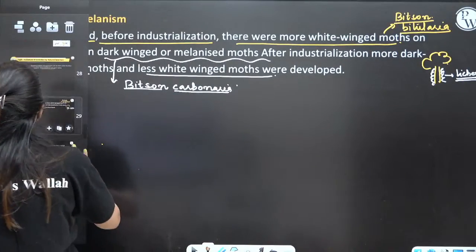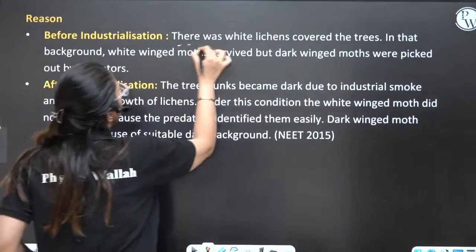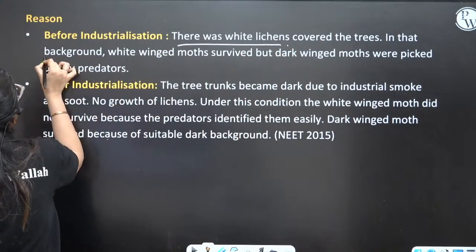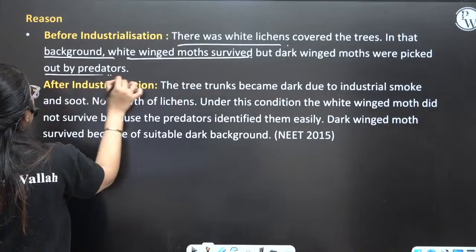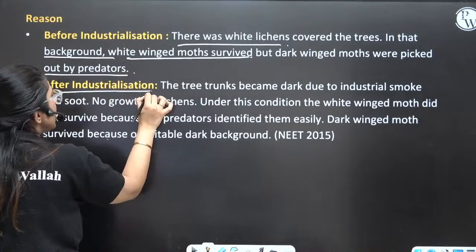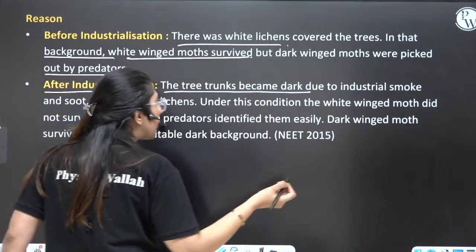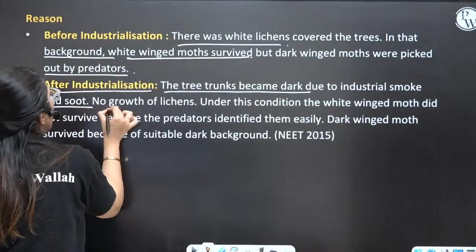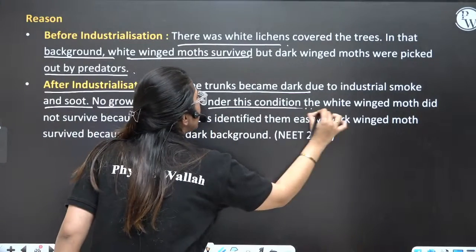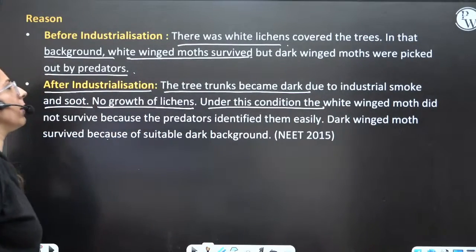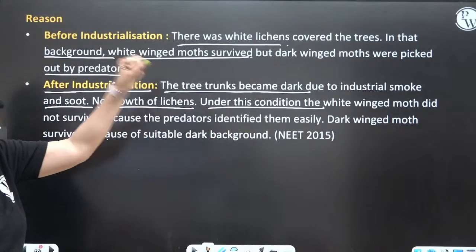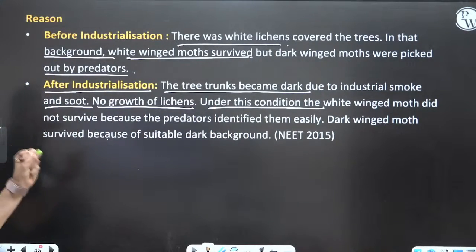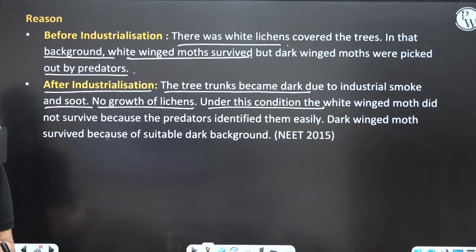Now, what is the reason? Before industrialization, white lichens covered the tree. In that background, white-winged moths survived, but dark-winged moths were picked up by the predators. After industrialization, the tree trunk became dark due to industrial smoke and soot. No growth of lichens. Under this condition, the white-winged moth did not survive because the predator identified them easily. The dark-winged moth survived because of the suitable dark background. Yes?